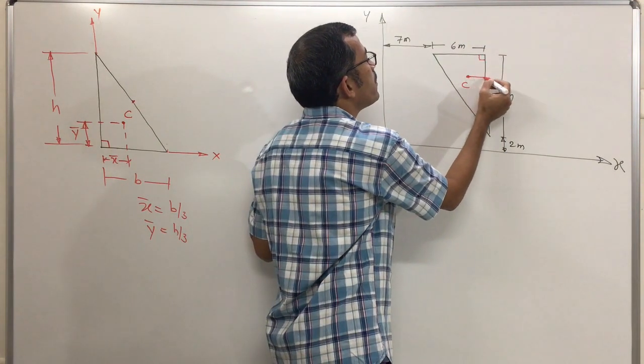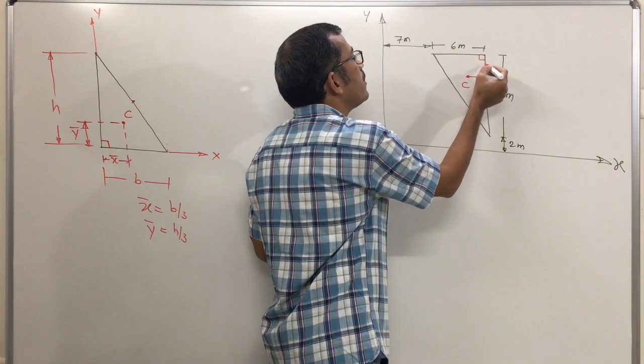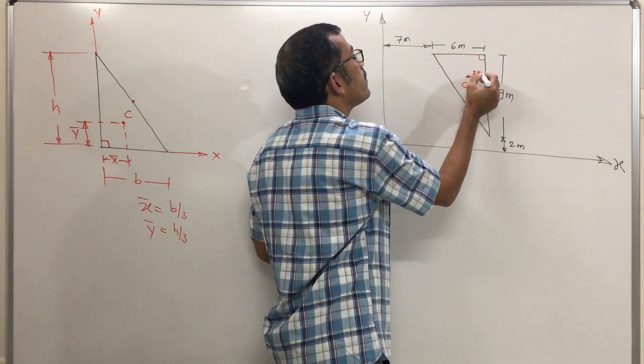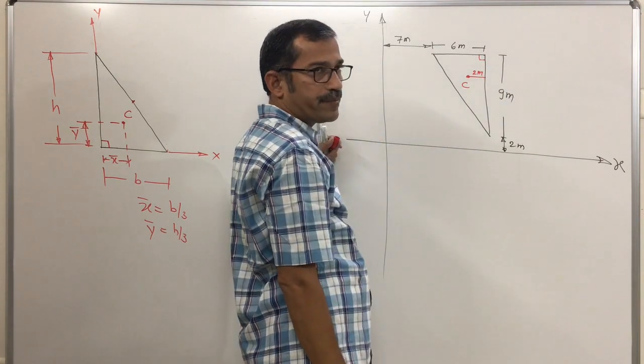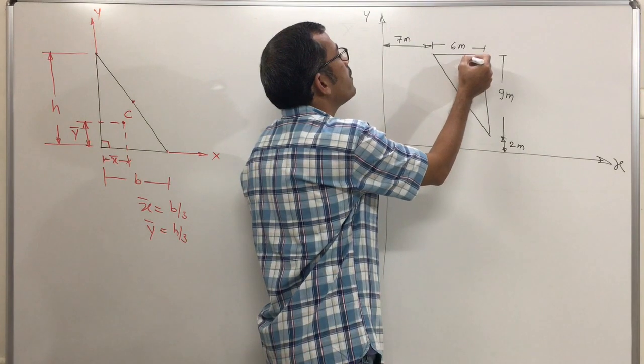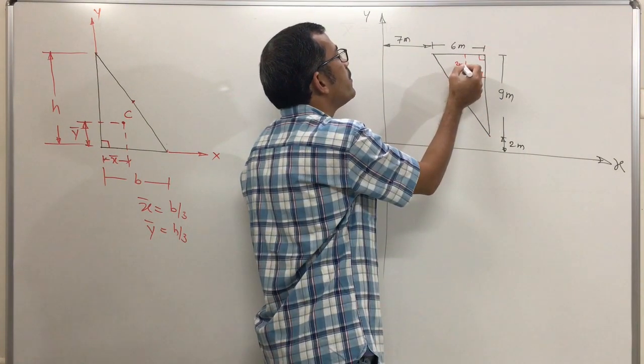this distance becomes what? This is 6 meter. So from this right angle, from this side, the distance is 1/3 of base. 1/3 of 6 is how much? 2 meter. And this distance is 1/3 of height, meaning 3 meter.